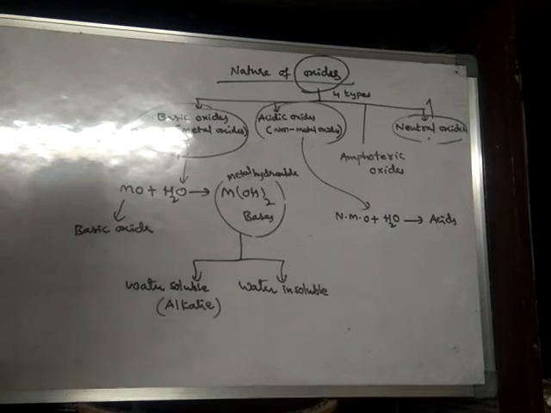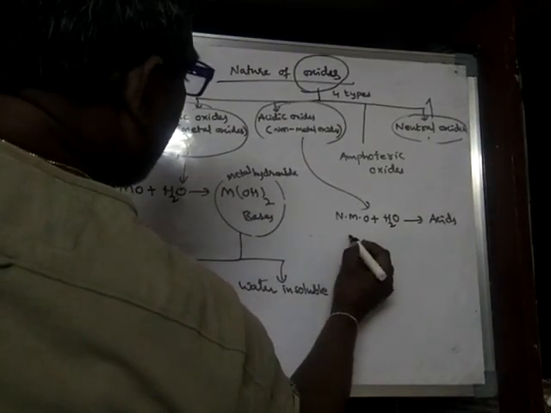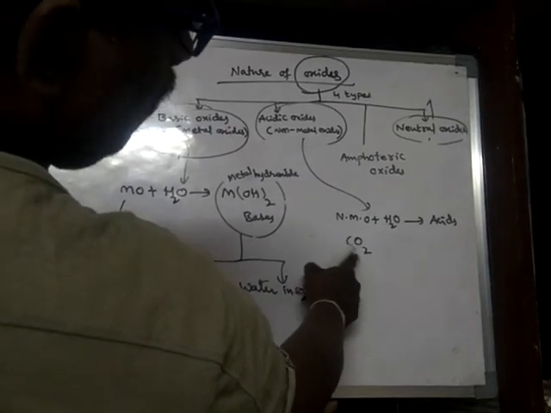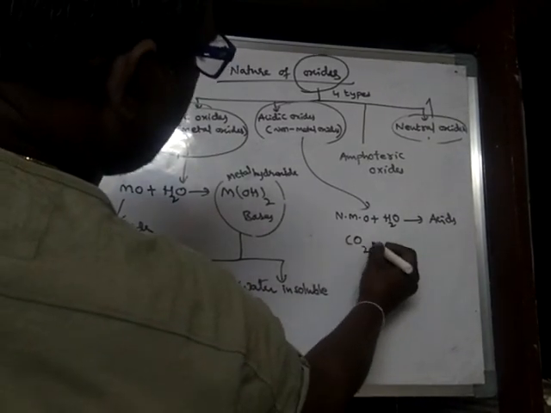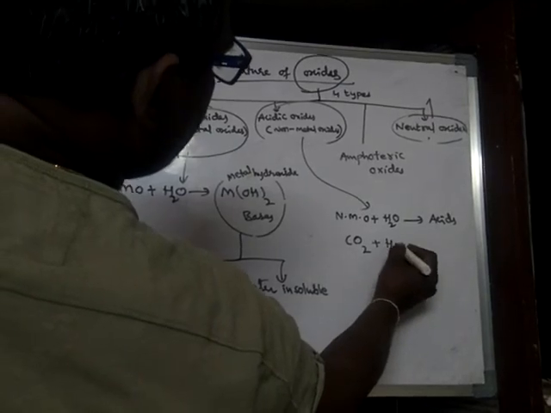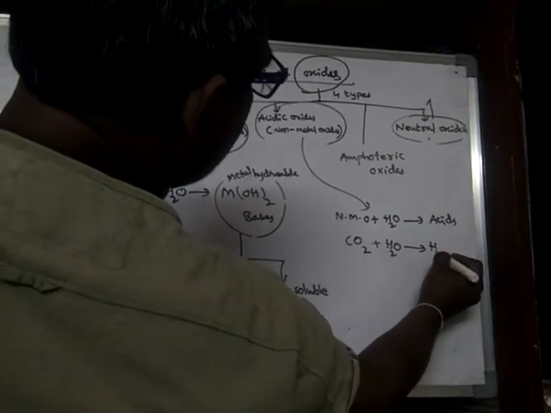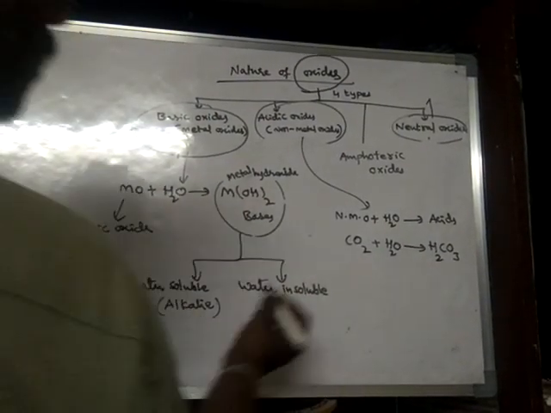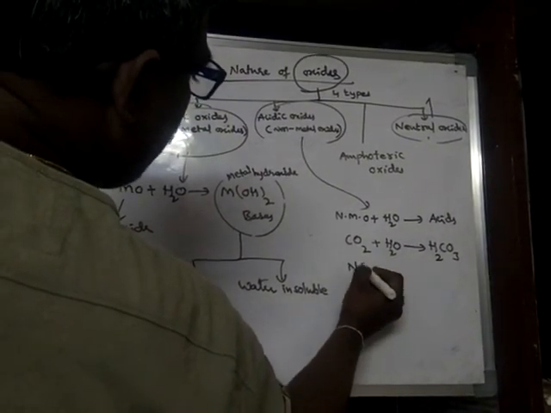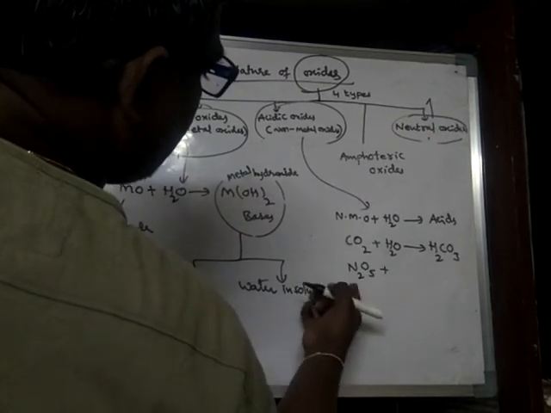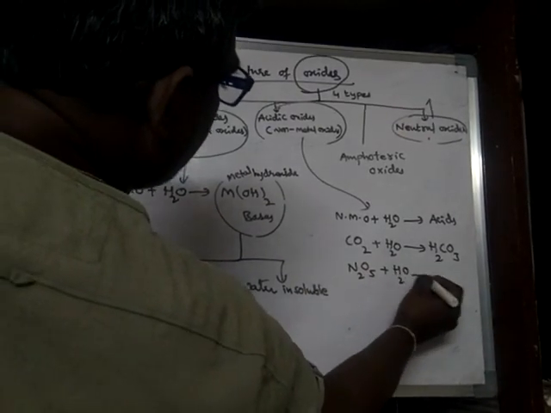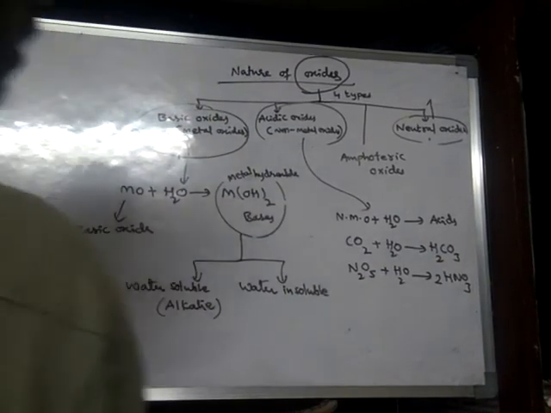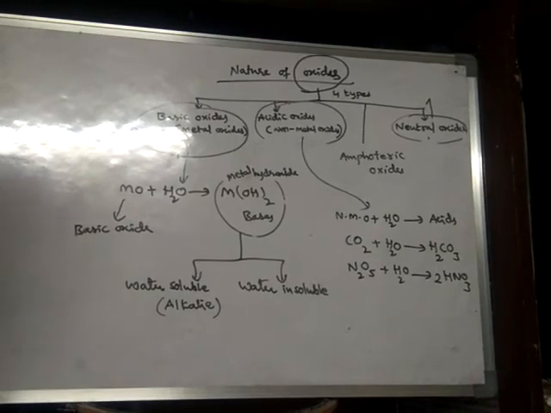For example, take a non-metal oxide like carbon dioxide. Carbon is a non-metal and this is a non-metal oxide. When dissolved in water, it forms carbonic acid, H2CO3. In the same way, N2O5 is another example. When dissolved in water, it forms two molecules of HNO3.